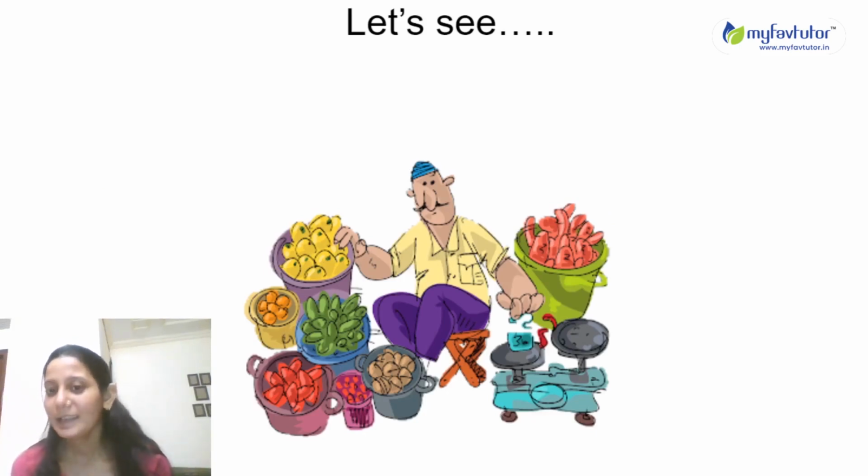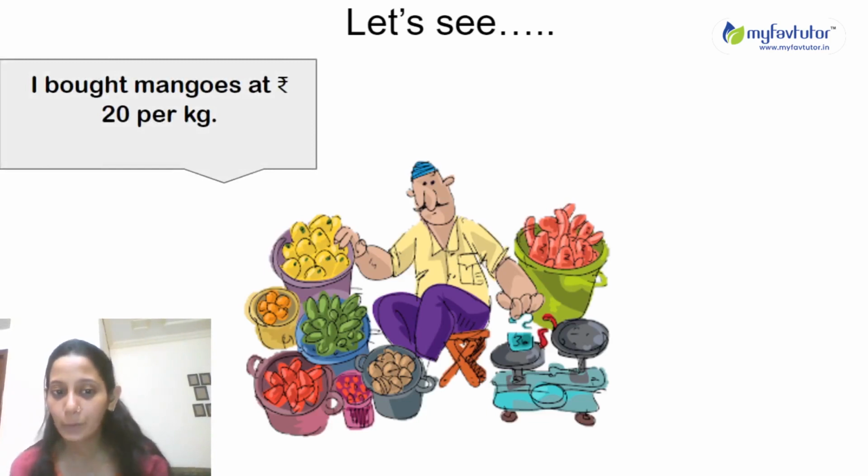Okay, can anyone guess why he is selling fruits and vegetables? Anyone? Yeah, definitely to earn money. Whenever a seller sells something, then definitely his purpose is to earn money. Okay. So suppose this greengrocer bought mangoes at rupees 20 per kg.